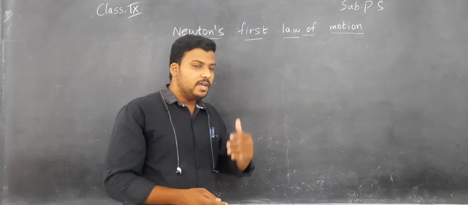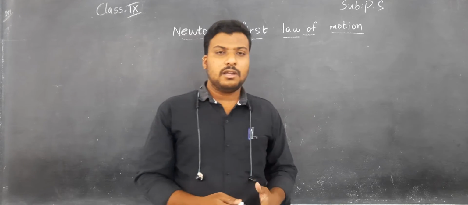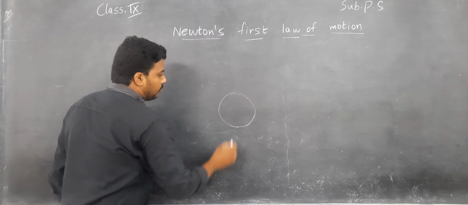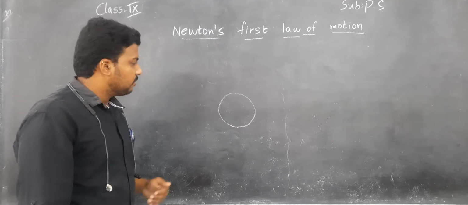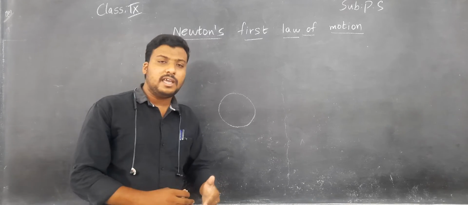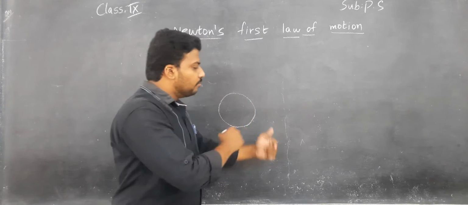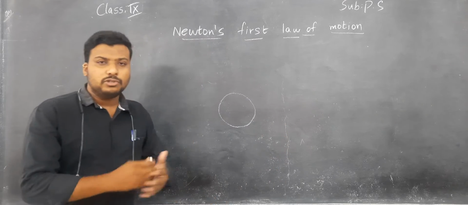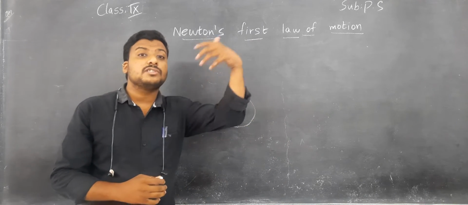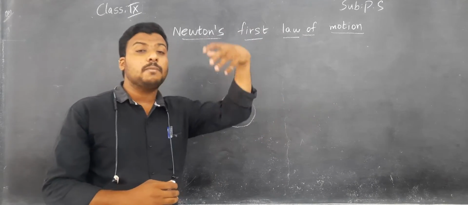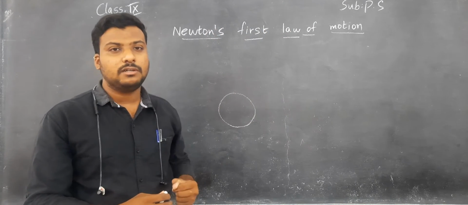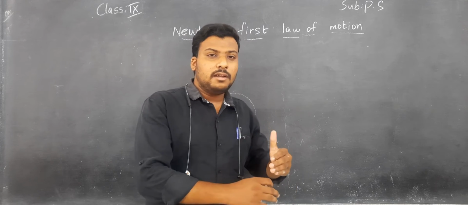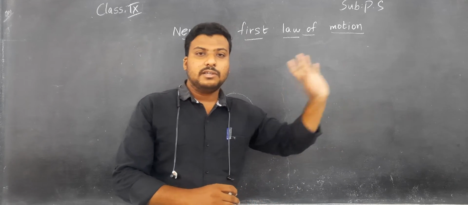In the same way, take the example of a football. So this is a football, children. You just give a kick. What will happen in the next case? The football starts to move on the floor. It is in continuous motion unless an external force acts. If another player in the opposite direction comes and stops that ball, until then it moves continuously.